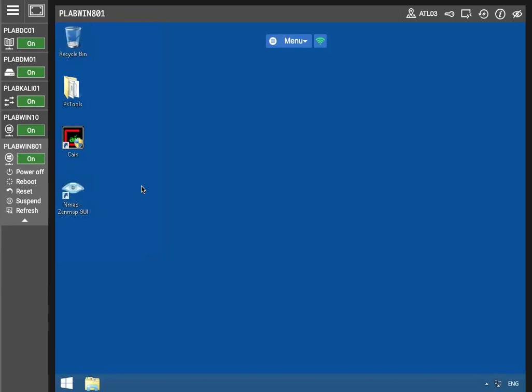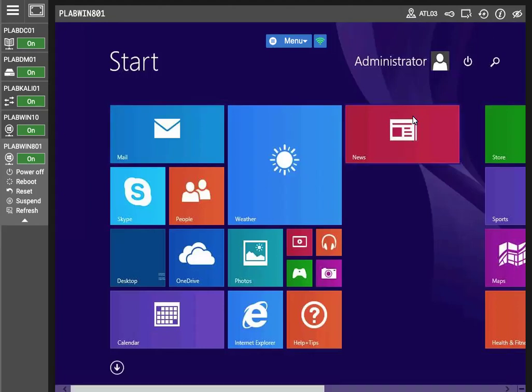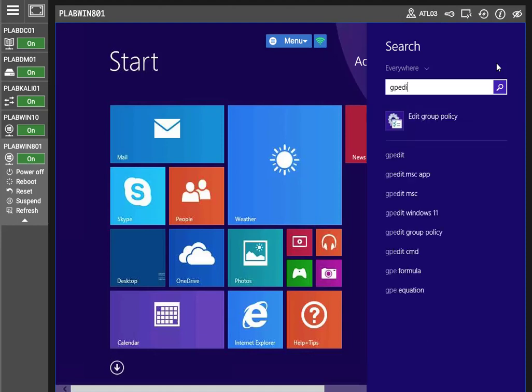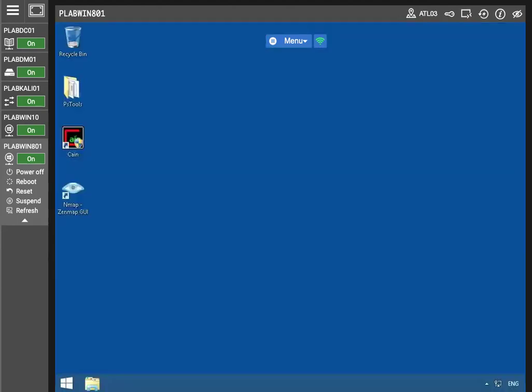For this first exercise, I'm going to enable BitLocker without TPM support. The overall theme for this exercise is to secure the disk volume of Windows by using the BitLocker feature. So I'm just going to place BitLocker without the TPM support onto a drive and then test the configuration to confirm that it's working. I'm going to take a look at the group policy so we can edit some things there.